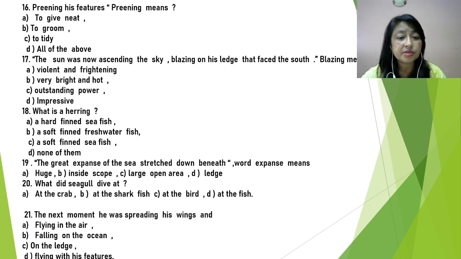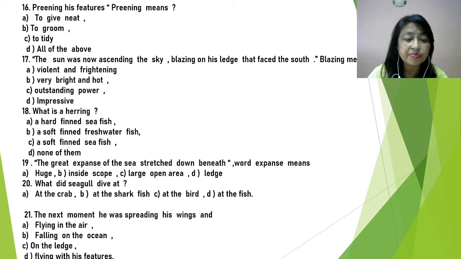Question 17. The sun was now ascending the sky, blazing on his ledge that faced the south. Blazing means the same as violent and frightened, very bright and hot, outstanding power, or impressive. The sun cannot be violent or frightened, isn't it? Very bright and hot, it can be bright and hot.